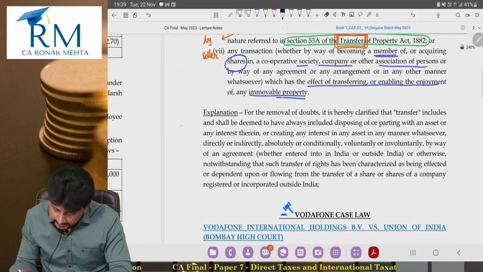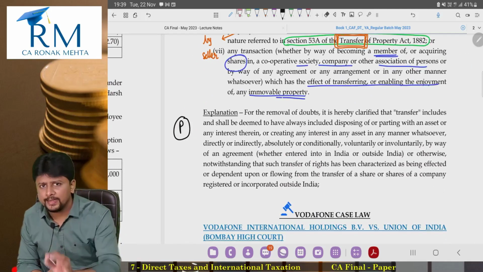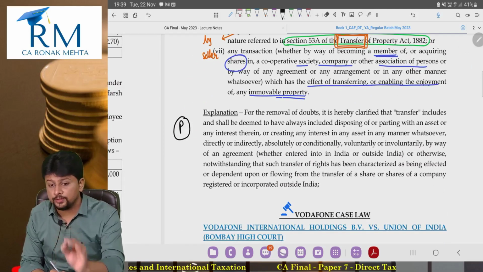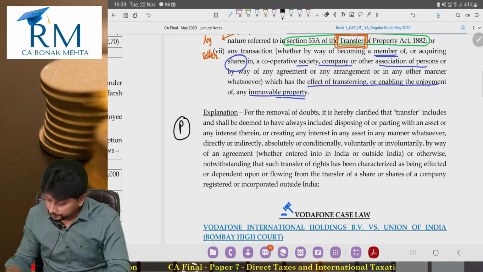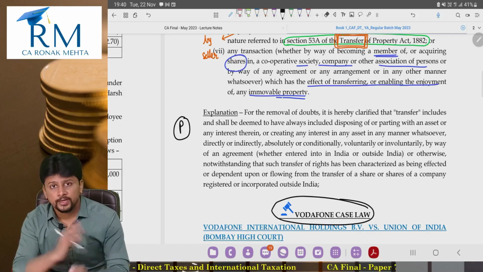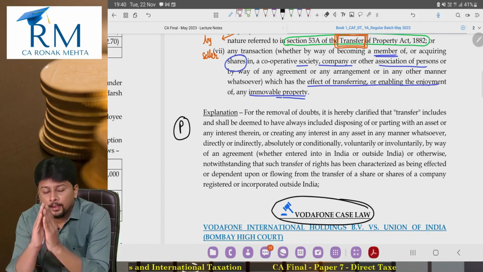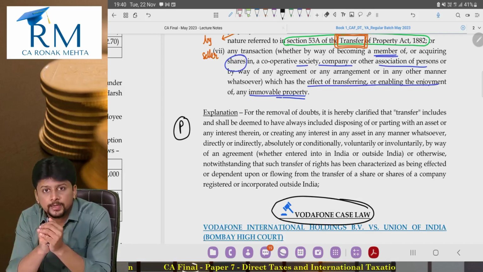There is an explanation. We will keep this pending because one lecture later there will come a situation where I will cover this explanation in depth, very famously the Vodafone case law. At an appropriate stage I will bring this Vodafone case law into our discussion. As of now I am keeping this explanation pending.